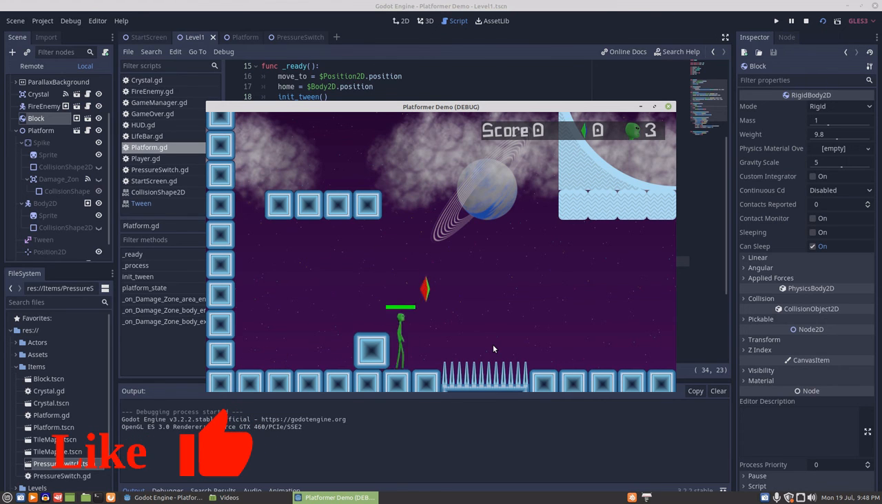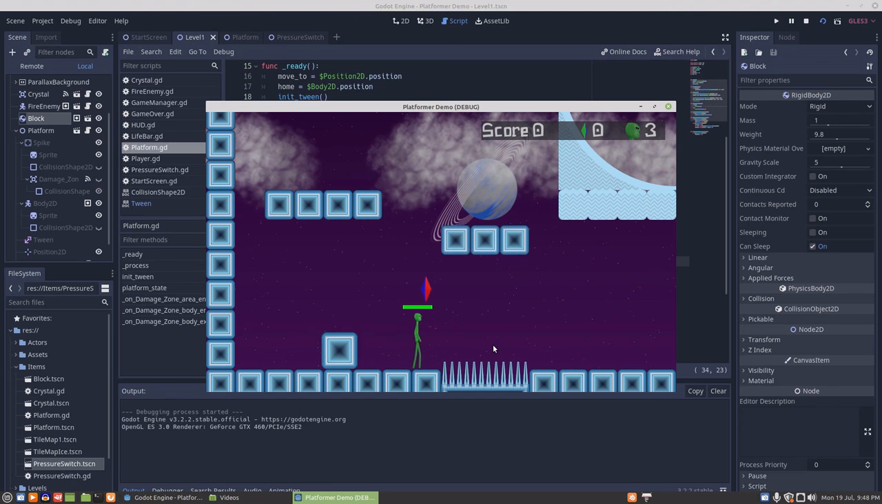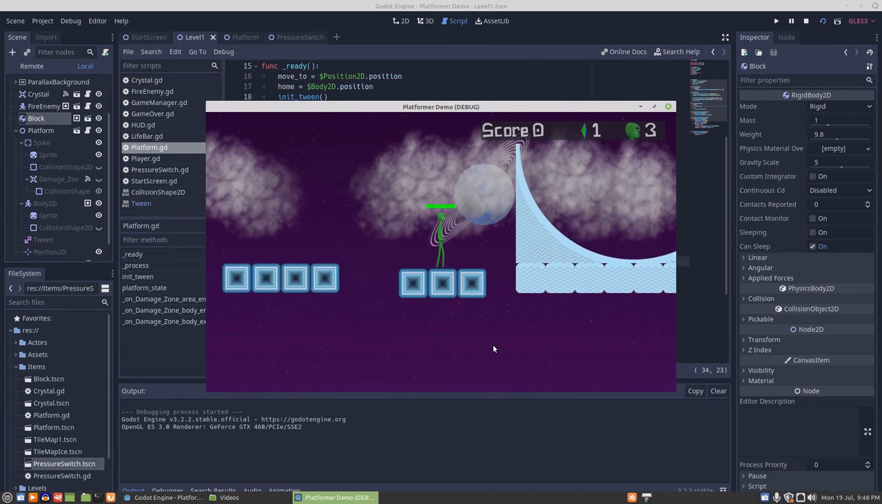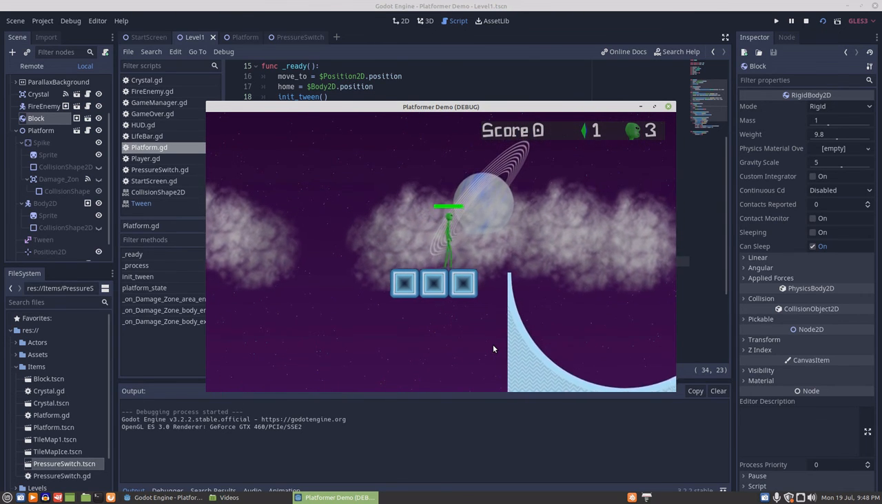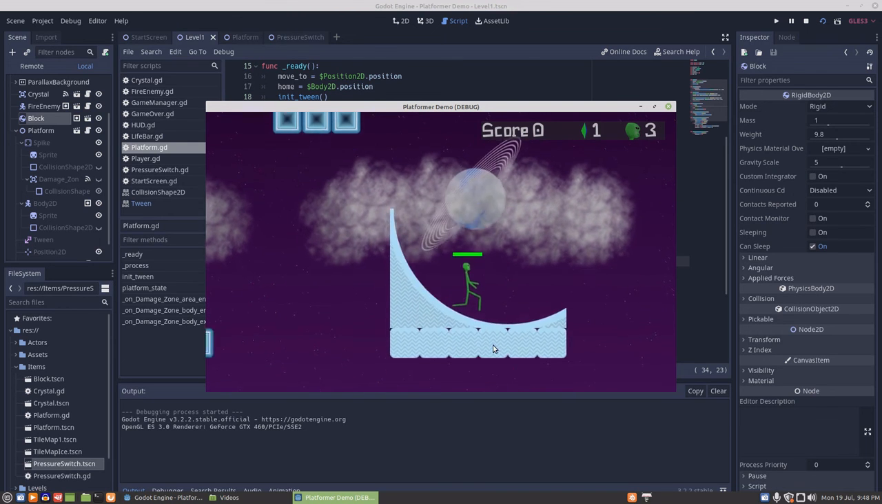So that sort of works. And perhaps I'll learn how to use a tween better in the future. But as this is the first time I've actually used a tween, I'm pretty satisfied with just getting things working.